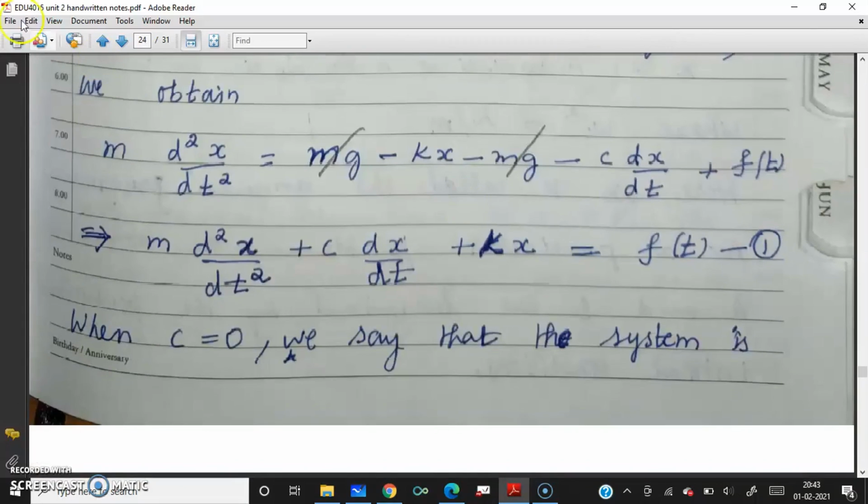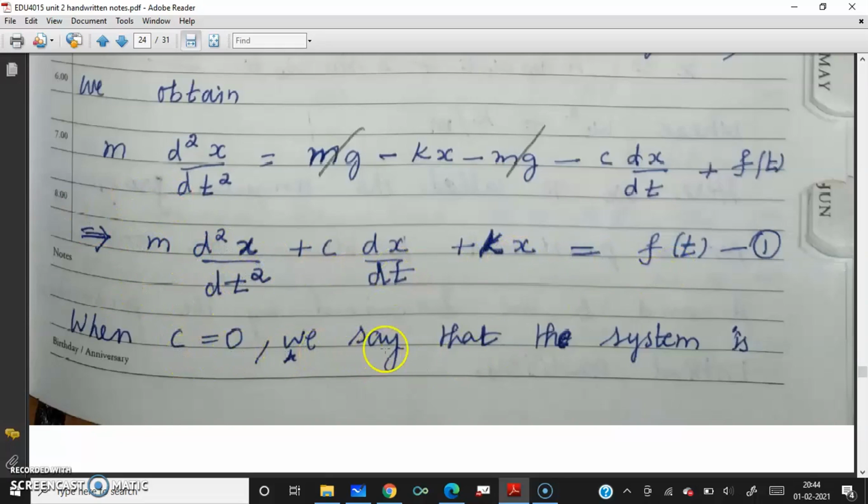There are 4 forces. The force due to the elongation is minus kx, with the gravitational part minus mg. The damping force is minus c dx by dt, and the external force is f of t. So mg gets cancelled, leaving f of t, and taking the others to the left hand side: M d square x by dt square plus c dx by dt plus kx equal to f of t. That is equation 1.